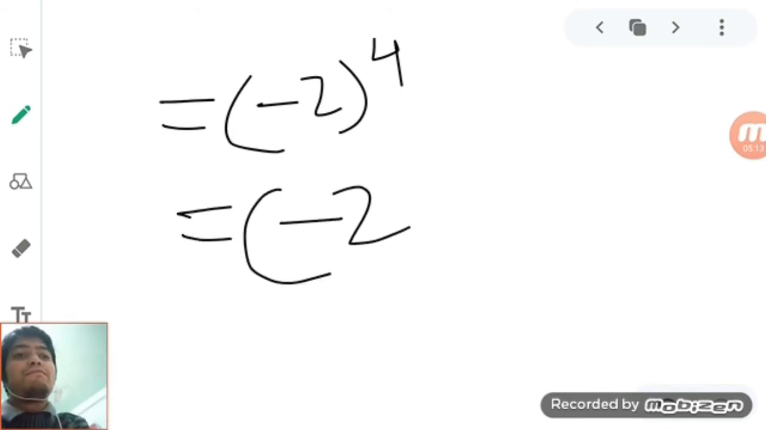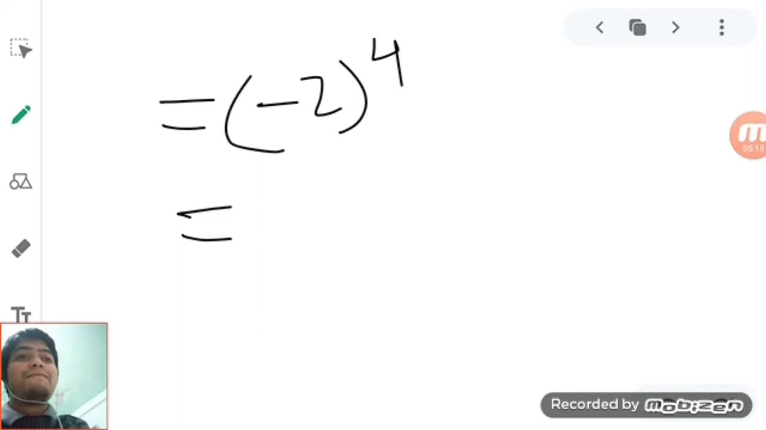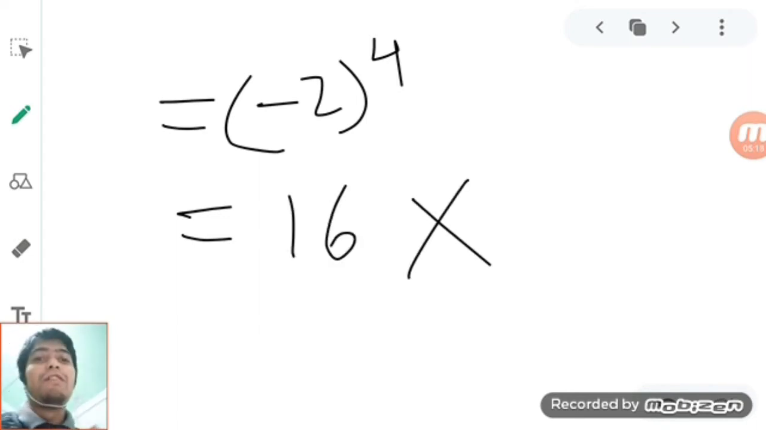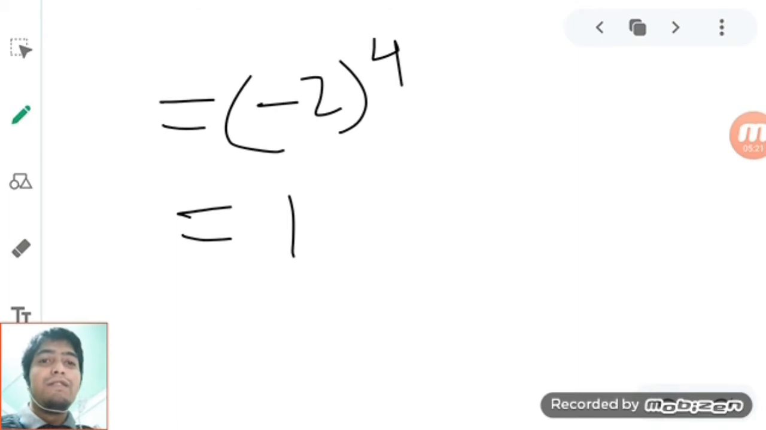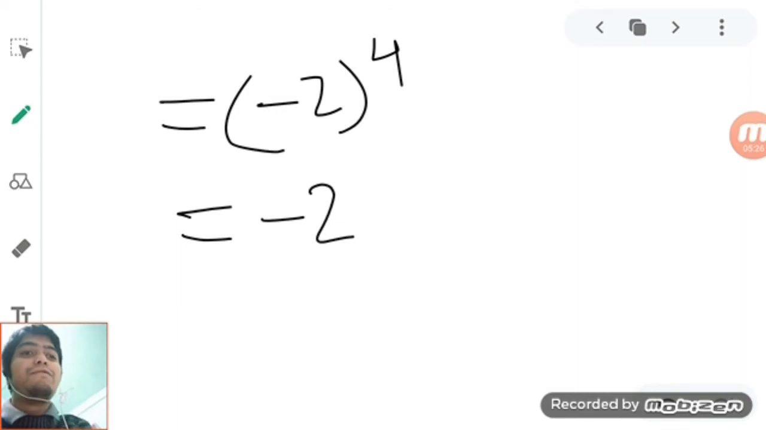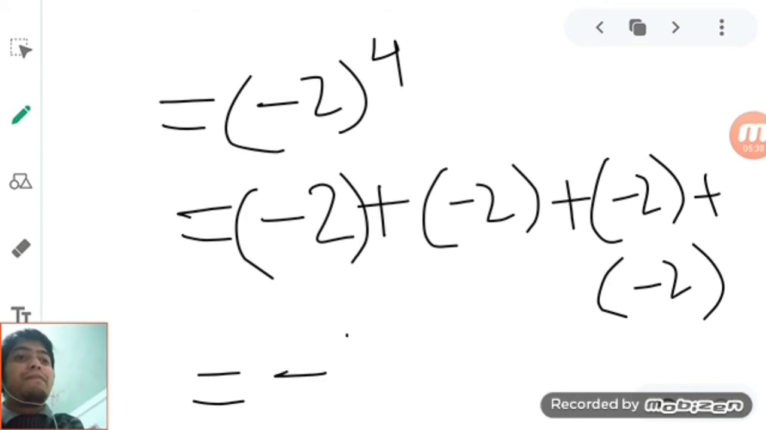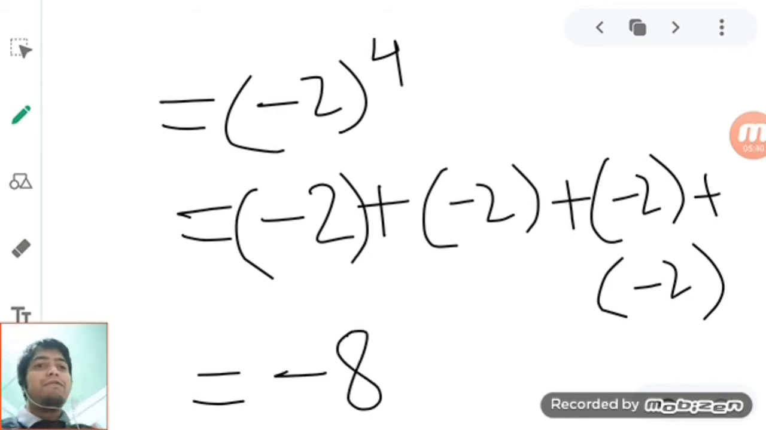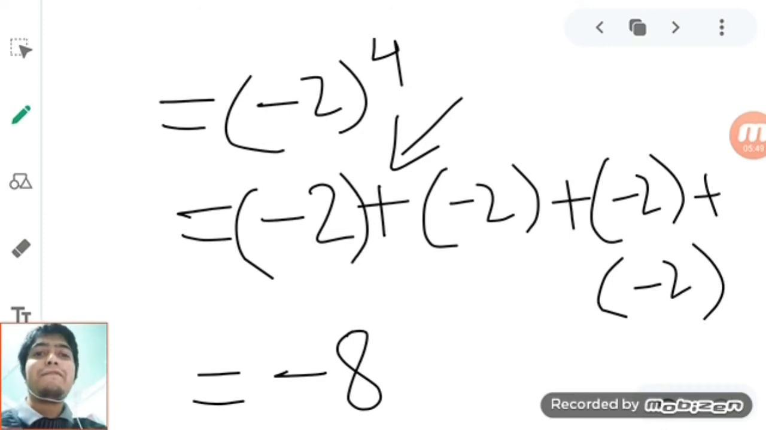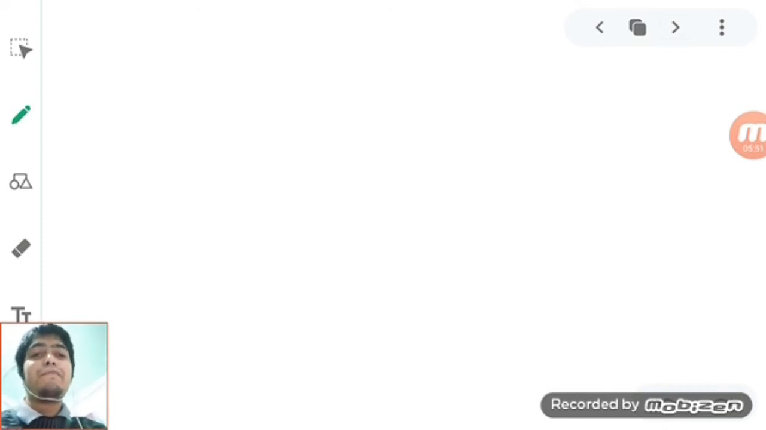Again, if you write minus 2 power 4 as 16, a very big wrong, because you did not go with the notation. The notation is actually minus 2 star, over here it will be plus, minus 2 plus minus 2 plus minus 2, so actually it will become minus 8. After putting in the operation, we are able to calculate that it is equal to minus 8. So I think this is clear. It is a very simple notation, but we just have to be very careful.